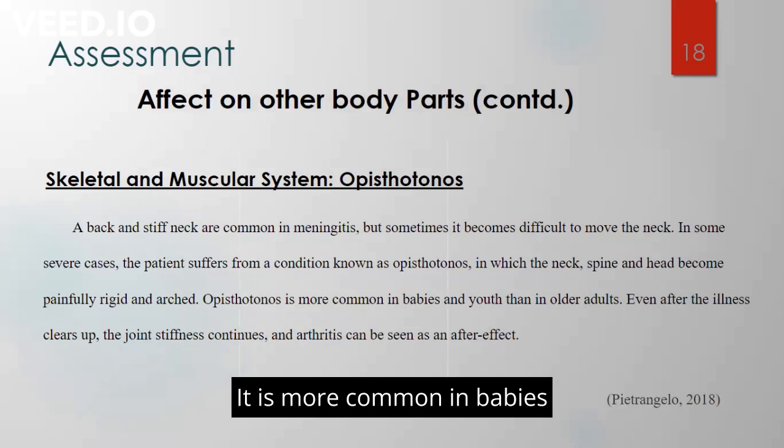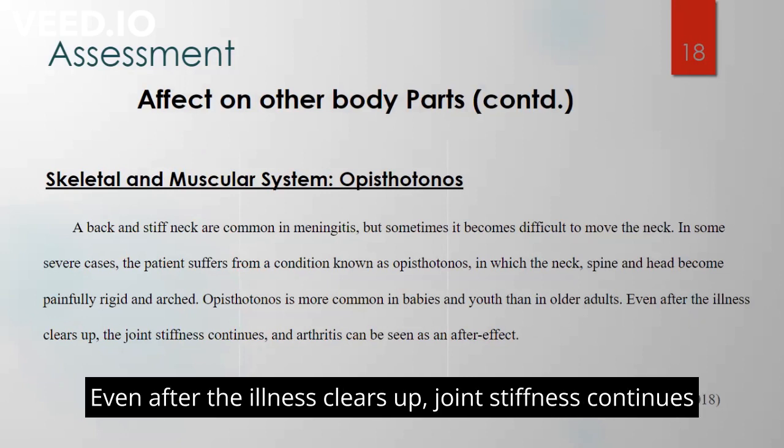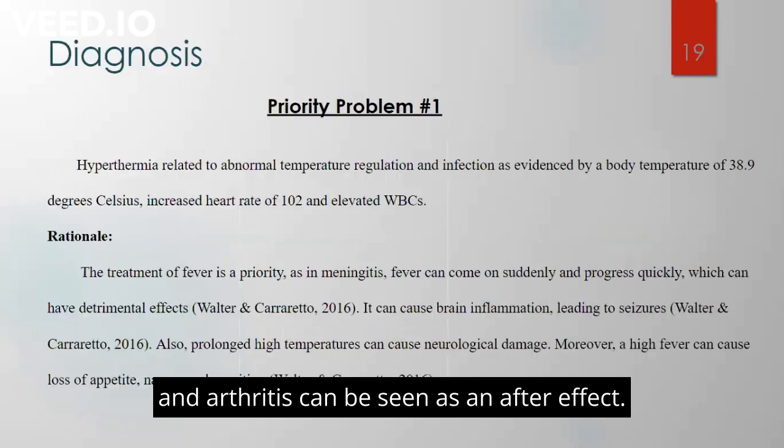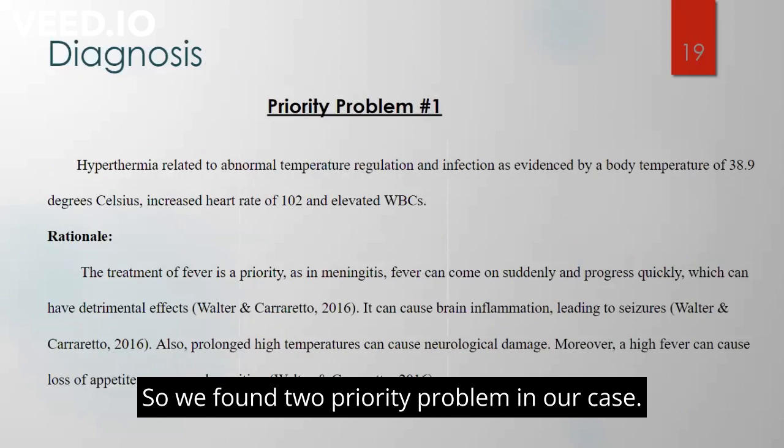It is more common in babies and youth than in older adults. Even after the illness clears up, joint stiffness continues, and arthritis can be seen as an after effect. So we found two priority problems in our case study.